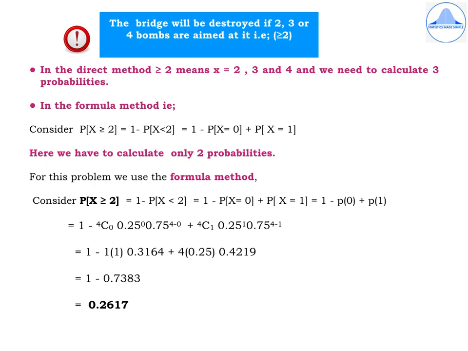So the expression reduces to 1 minus [4C0 (0.25)^0 (0.75)^(4-0) plus 4C1 (0.25)^1 (0.75)^(4-1)]. So simplify, and whenever you simplify, keep in mind that you're taking 4 places after the decimal after rounding off. So the final answer is 0.2617.